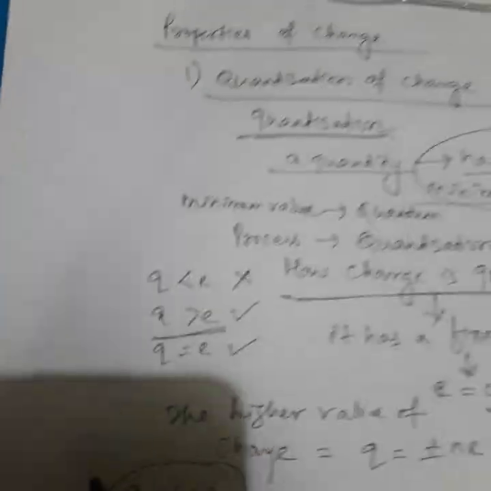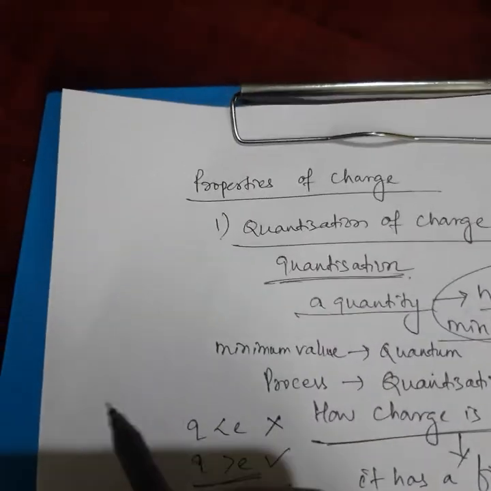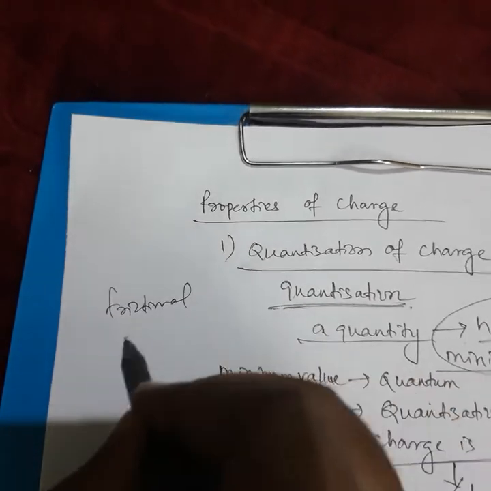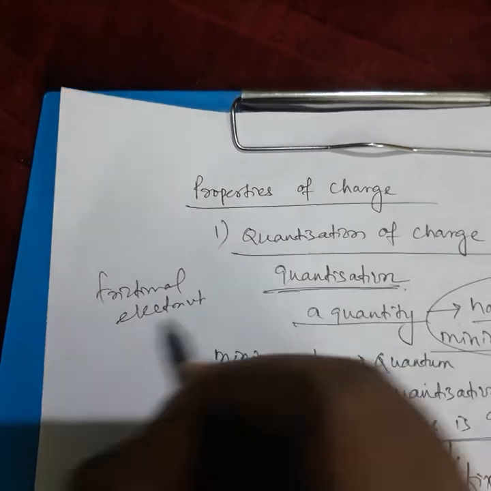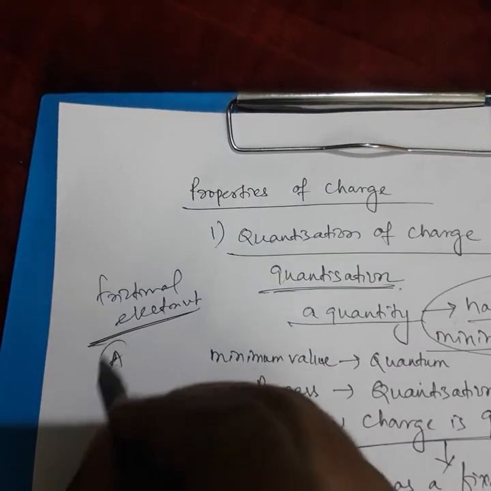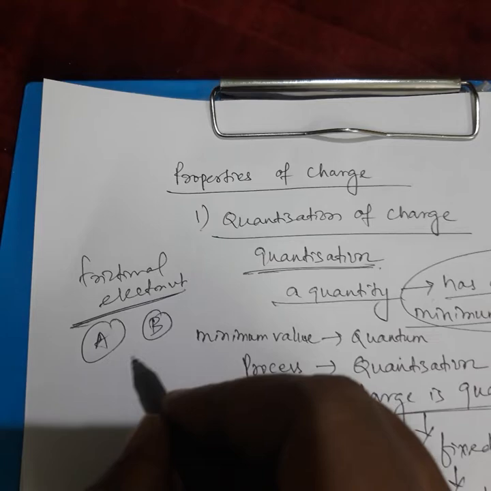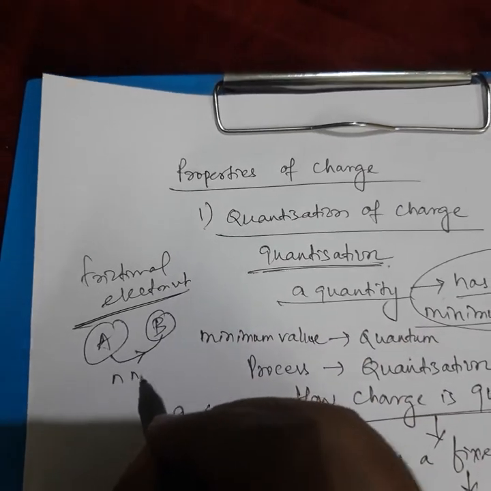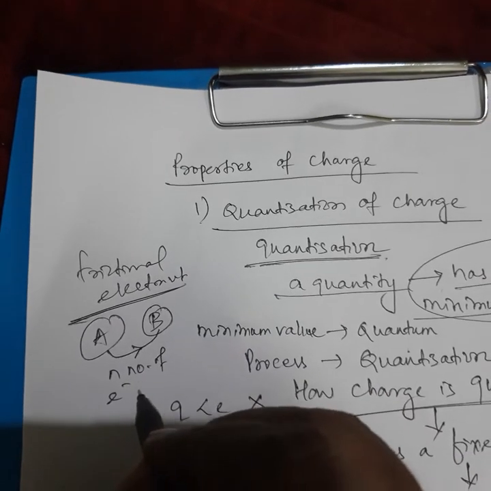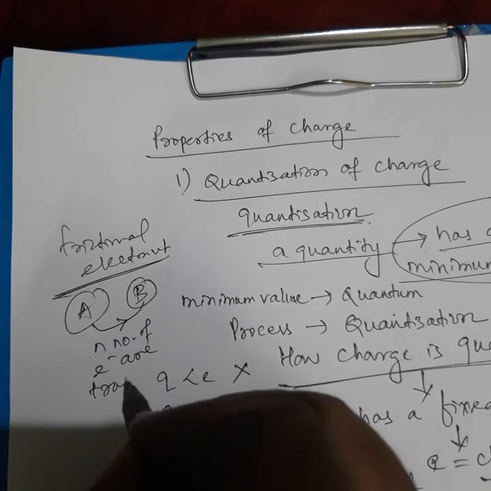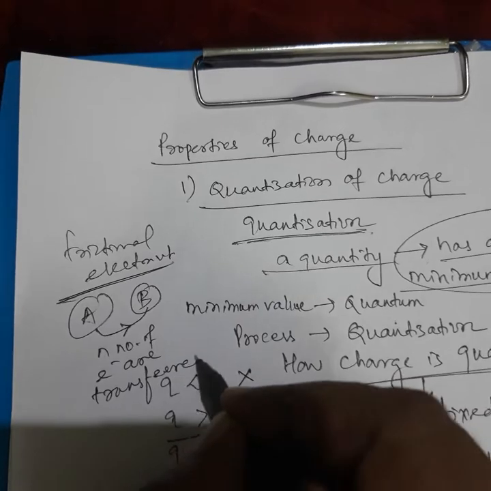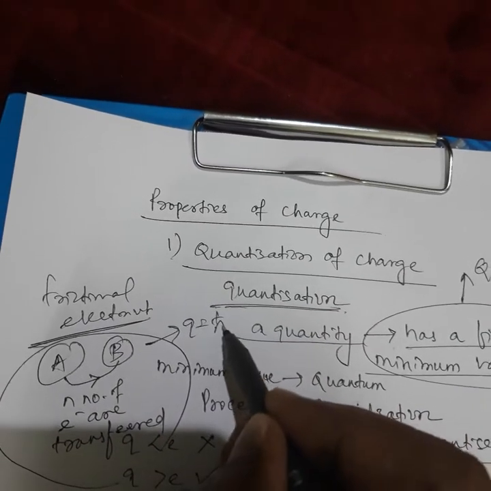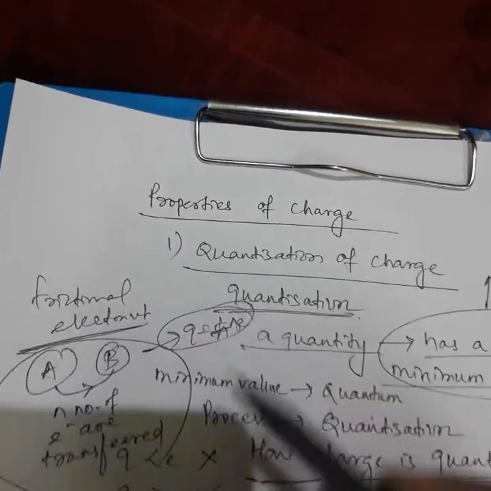And how can you correlate this quantization of charge to frictional electricity? As you know, when two bodies are rubbed against each other, from body A to body B, n number of electrons are transferred, due to which we have q equal to plus or minus ne.